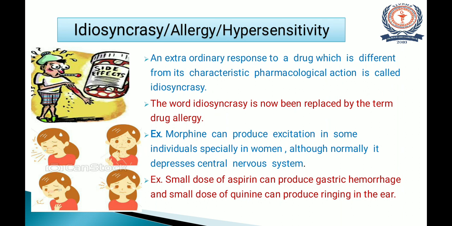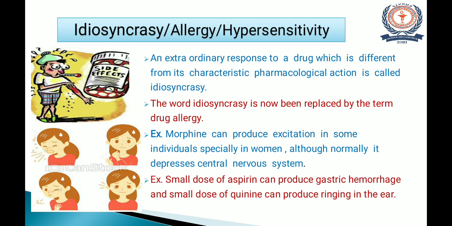So this is an example of idiosyncrasy. Another one, a small dose of aspirin can produce gastric hemorrhage. Another one is a small dose of quinine can produce ringing in the ear. Quinine is an anti-malarial drug, but apart from the anti-malarial effect, it also produces ringing in the ear. So this is an example of idiosyncrasy.